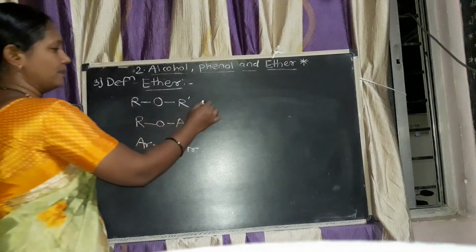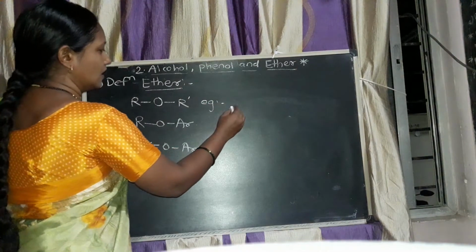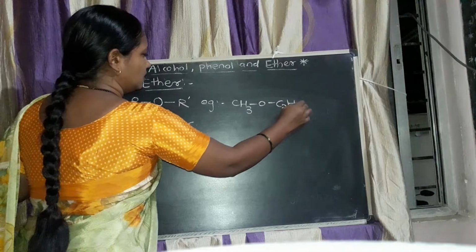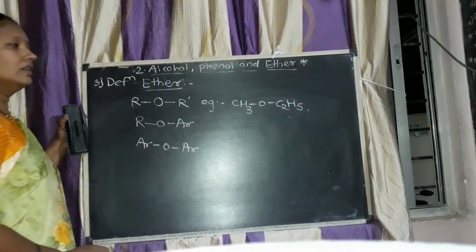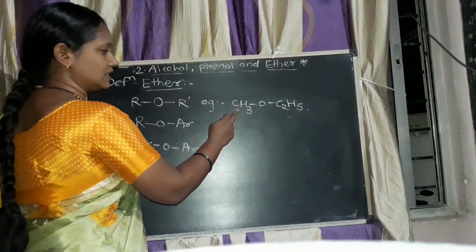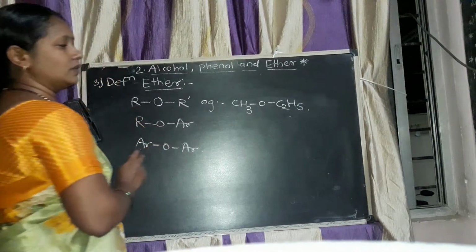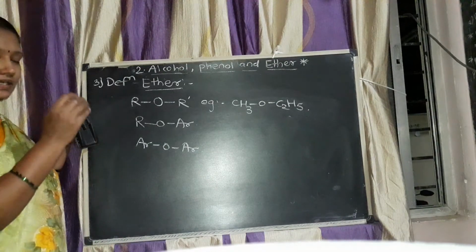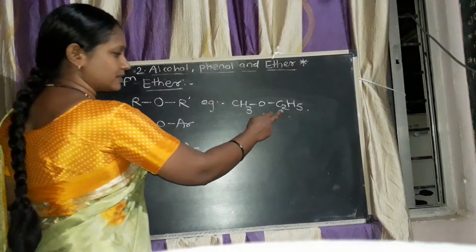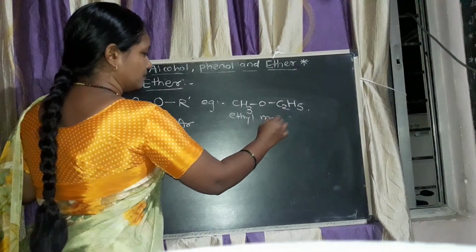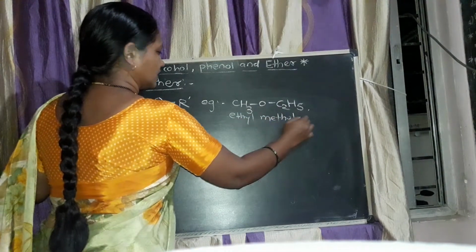For example, CH3OC2H5. In this, two alkyl groups are present, one is CH3 and another is C2H5. Alphabetically, E comes first, therefore the name is ethyl methyl ether.